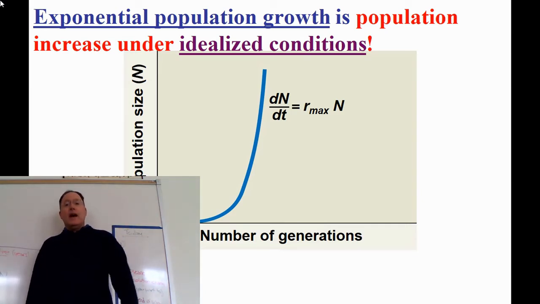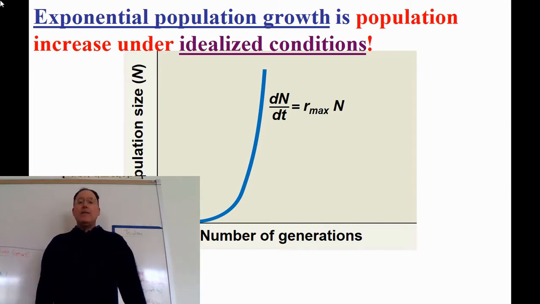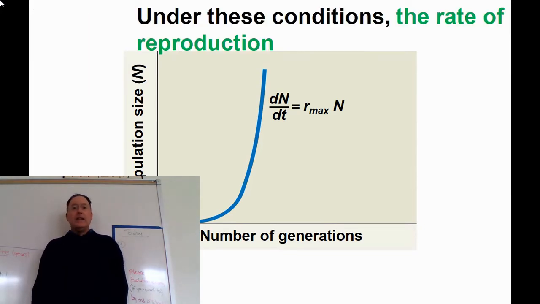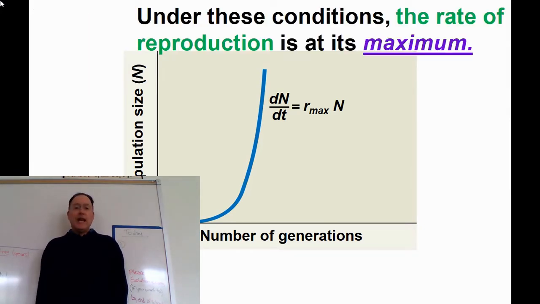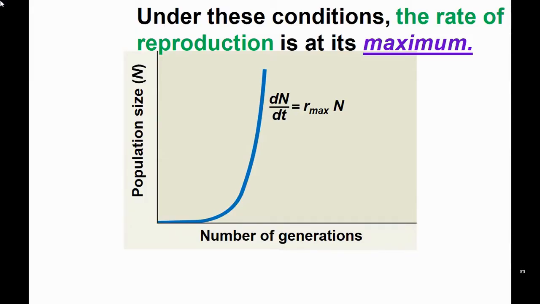But when we deal with exponential growth, which happens in any population at the beginning, it's going to have a change in population over time. That's what the delta N over delta T is. So how does the population change over time? The way that is figured out is that you just do the growth rate, which is little r, times the number of individuals in your population. And they did that in the bunny movie. Under these conditions, the rate of reproduction is definitely at its maximum. This is what was happening with the COVID-19 virus.